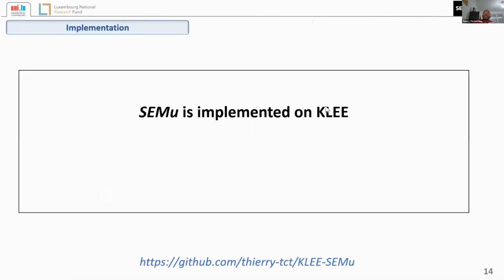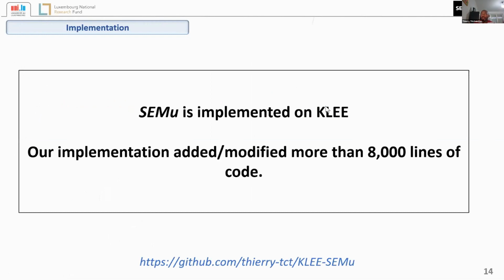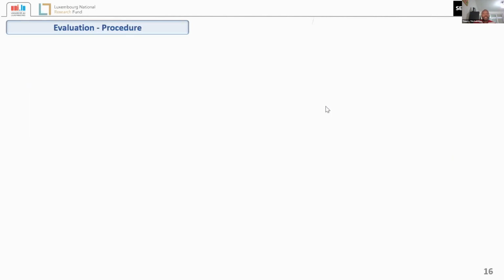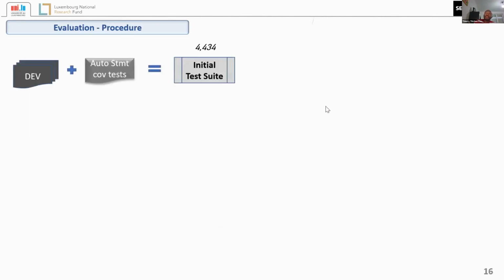We implemented CMU on top of KLEE by adding and modifying around 8,000 lines of code, and it's available at this link. Now for the evaluation, we compare the ability of CMU with KLEE and the techniques that were proposed in the literature. The subject programs that we use are 36 programs from GNU Coreutils. The procedure for the experimentation is the following. We have the tests that come with the programs, and we generate some tests using KLEE by targeting.